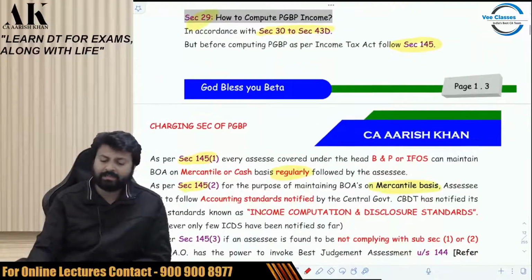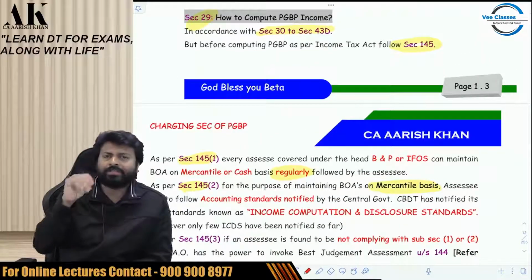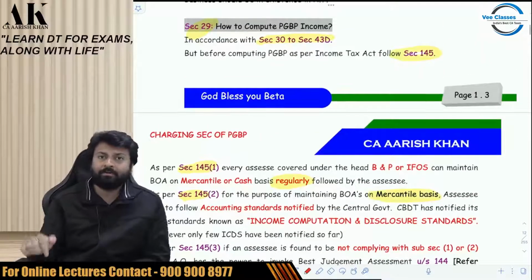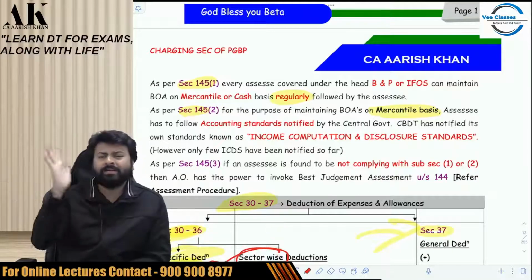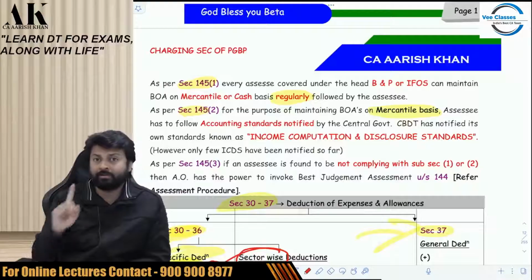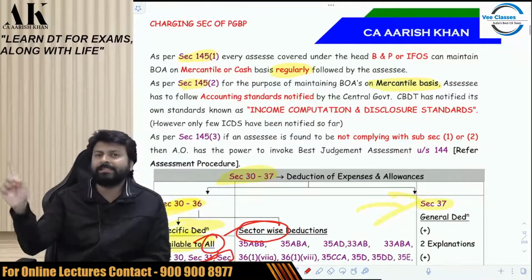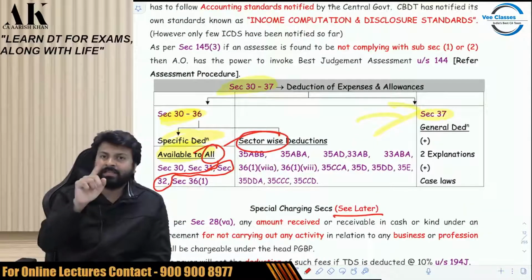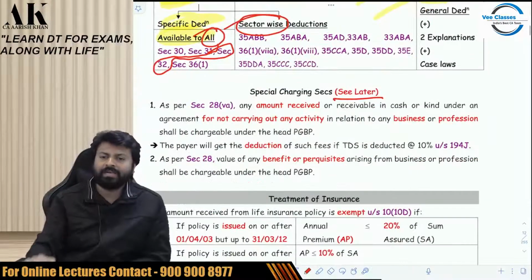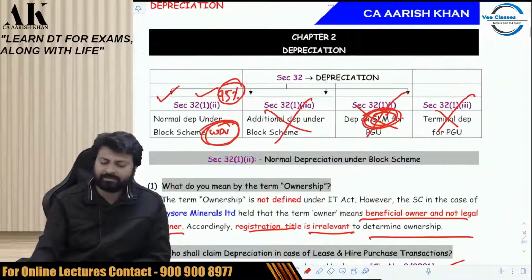Then we started with how to compute PGBP. You have to follow sections 30 to 43D. But before that, you have to maintain books of accounts. As per 145(1), mercantile or cash, whichever you want to, but follow regularly. Under the mercantile system, follow the accounting standards given by ICDS, that is CBDT. And if you do not follow these things, then there will be a best judgment assessment against you. And then we started with the discussion of classification of sections.